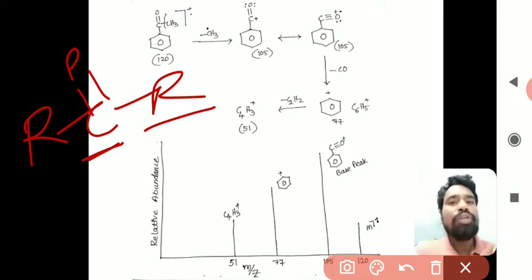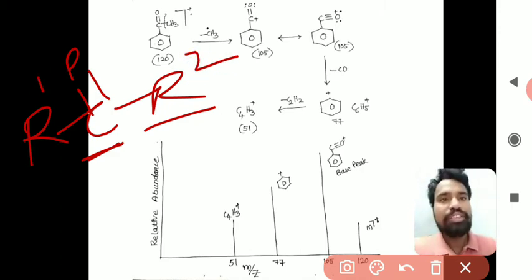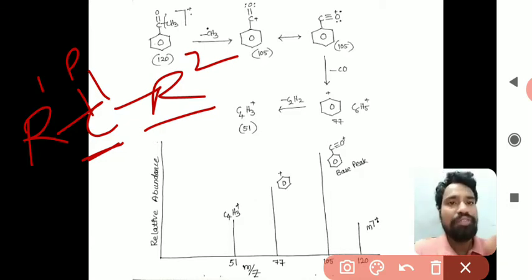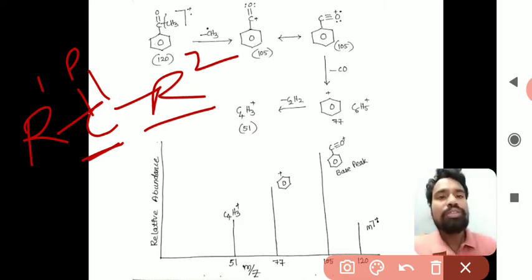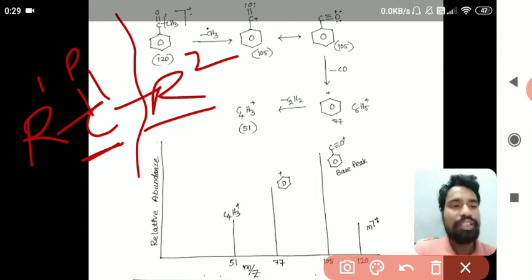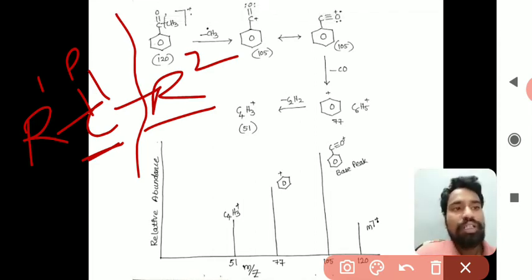For example, if this is R1 and this is R2, whichever is the smaller chain, the bond breakage takes place there. So whichever the smaller alkyl group is, that bond will break in ketones as well as aldehydes.